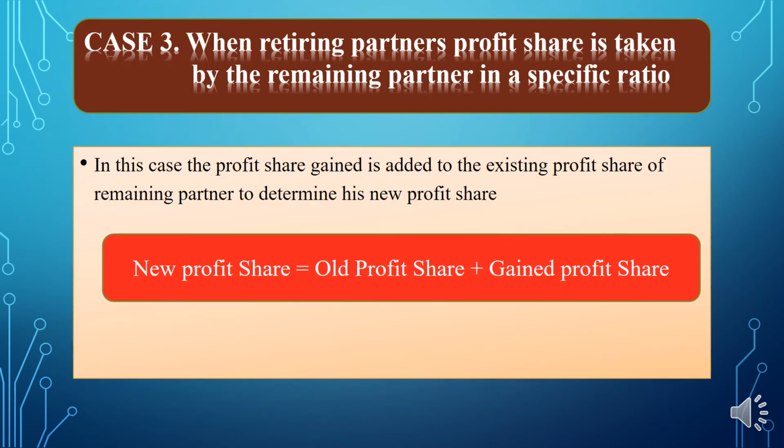Then the last case is when the retiring partner's profit share is taken by the remaining partners in a specified ratio. In such a case, you need to follow a formula: new profit share is equal to old profit share plus gained profit share. Old profit share plus gained profit share. Clear?